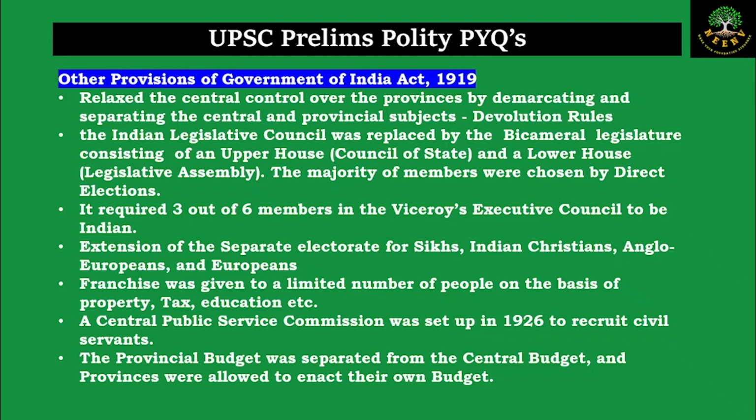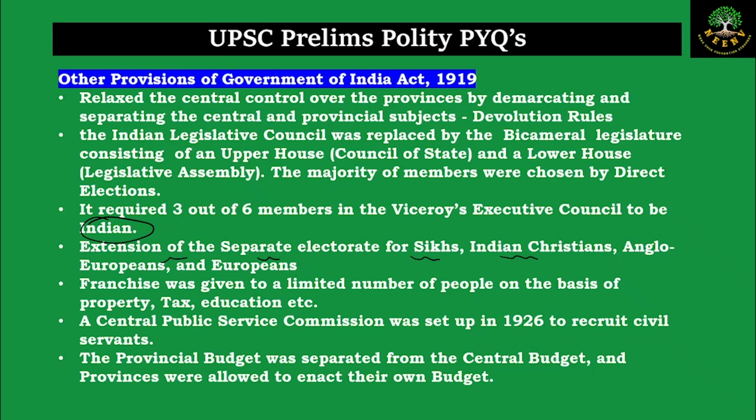And for the first time, a bicameral legislature was introduced and the majority of the members were to be chosen by direct elections. Also, in the Viceroy's Executive Council, 3 out of the 6 members were supposed to be Indian members. And extending the separate electorates which were introduced in the previous act, separate electorates were now introduced for the Sikhs, the Indian Christians, the Anglo-Indians and the Europeans.